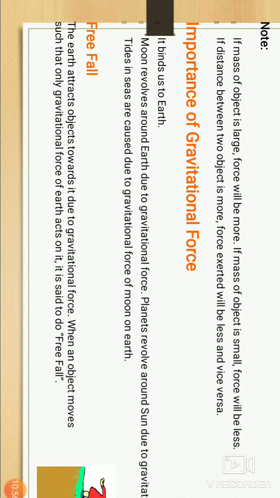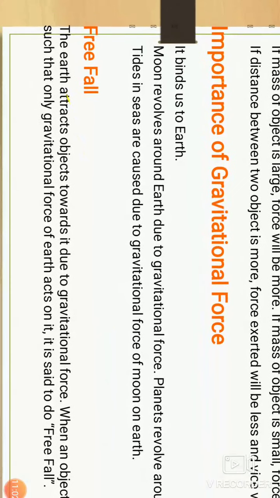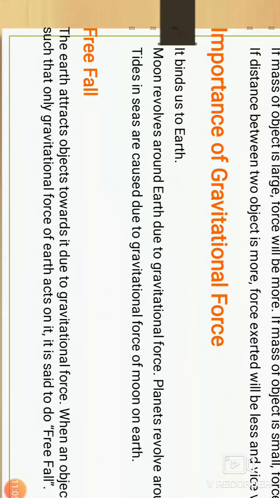What other things are important in gravitational force? It binds us to the earth. Everyone knows that. Imagine that gravitational force did not exist on the earth; everything would be flying in the sky.